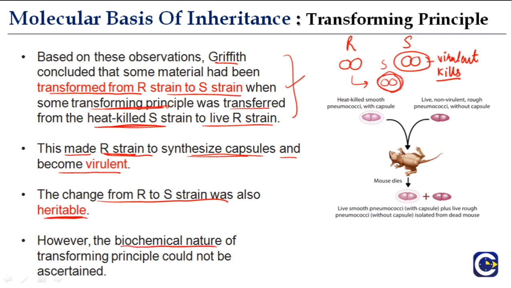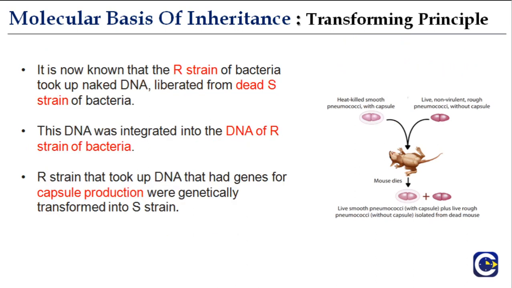However, the biochemical nature of the transforming principle could not be ascertained. Okay, here they couldn't say whether this heritable, transforming principle was DNA, RNA or protein. But they got to know that there is something heritable that is converting this R into S. So it is now known that the R strain of bacteria took up naked DNA liberated from dead S strain of bacteria. Today we know that it was naked DNA. But at the time when Griffith did this experiment in the year 1928, we did not know that.